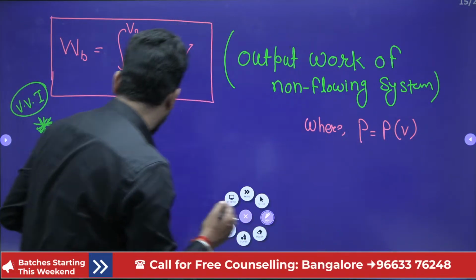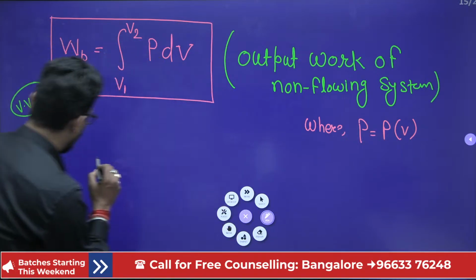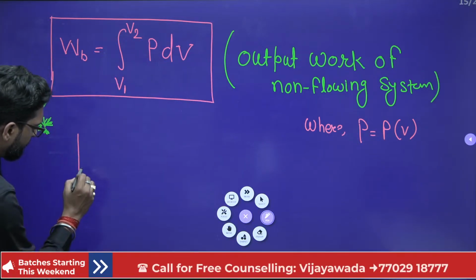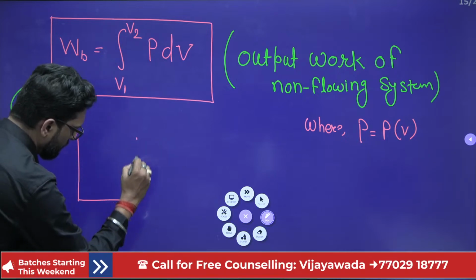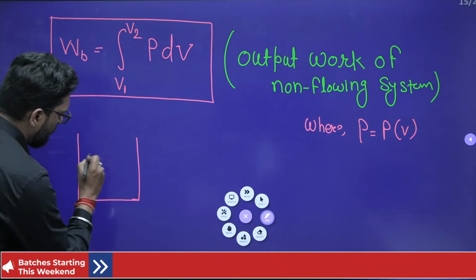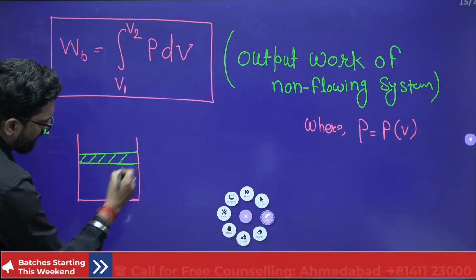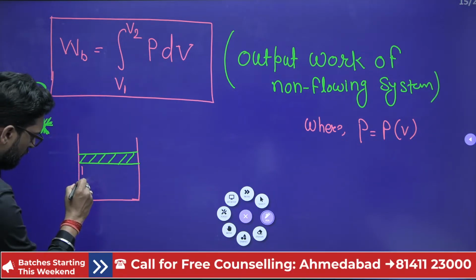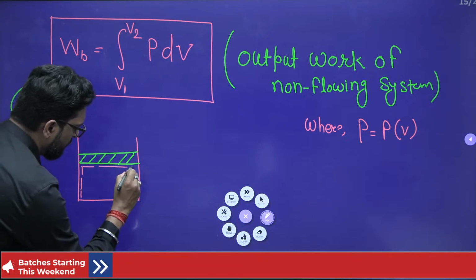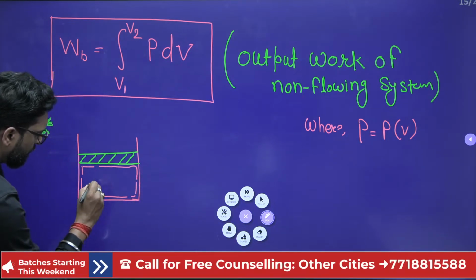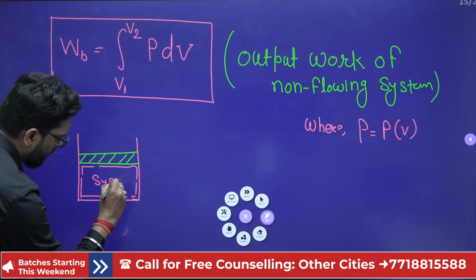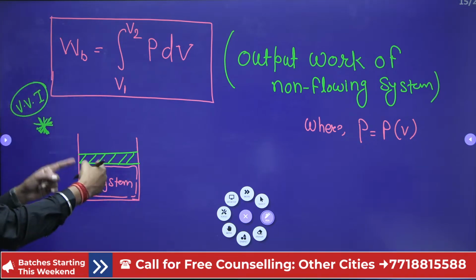Why? Because see, if we take two systems, this is our piston and this is our cylinder. So this is our system, probably a closed system.